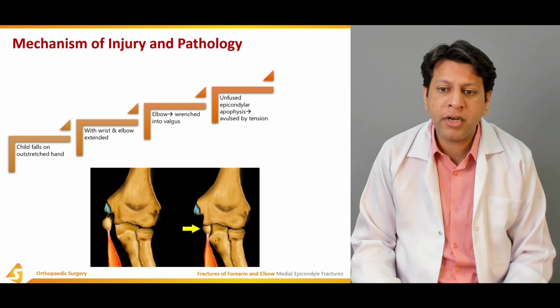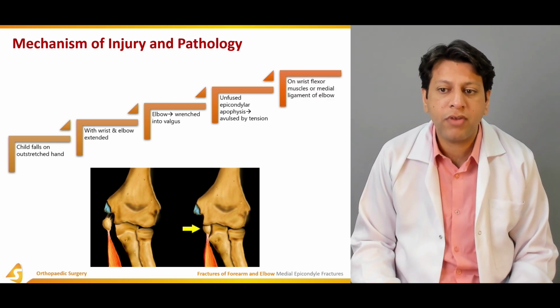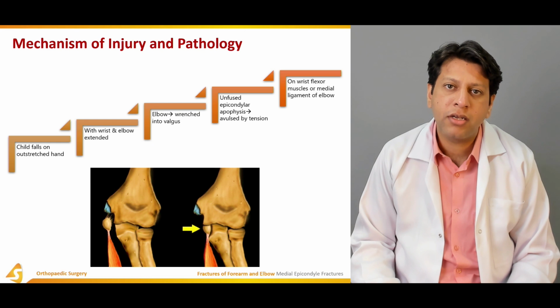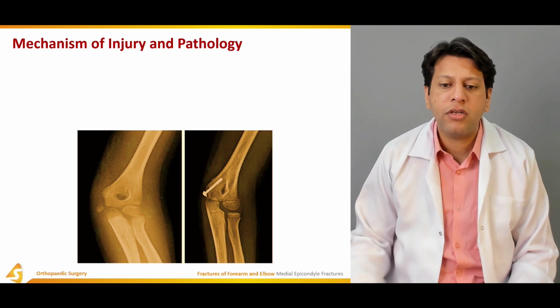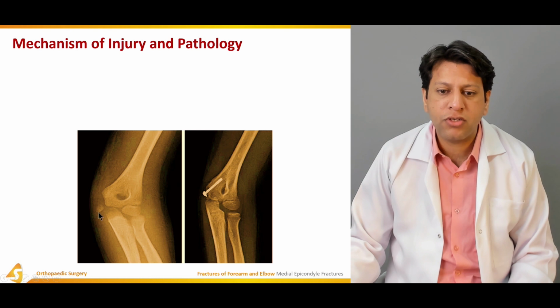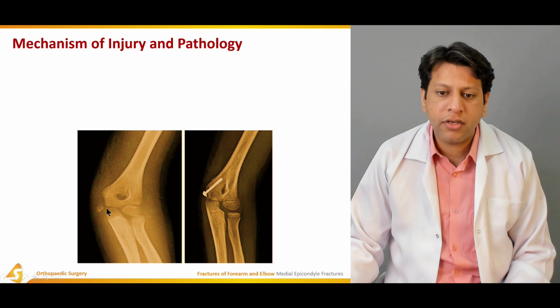An unfused epicondylar apophysis may be avulsed due to tension on the wrist flexors. The flexor muscles and medial ligaments of the elbow are attached there, and they may also pull this fracture fragment more, leading to increased displacement. Now, if you see over here, this is an AP view. This is a very small fragment which is getting displaced. But if you see intra-articularly, there is also a fragment which is going in.